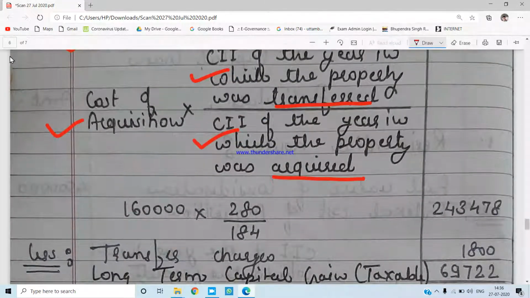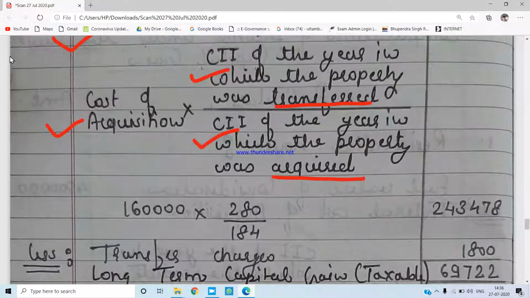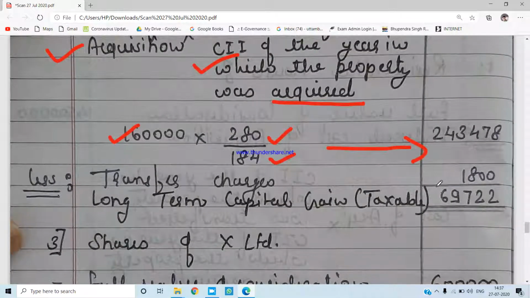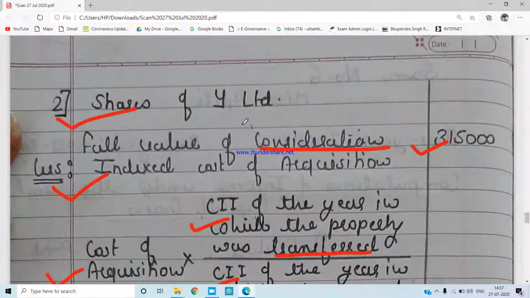Now, here the property is acquired in the year 2011-12. At that time, the cost of acquisition was 1,60,000. She has bought it at 1,60,000 into the cost inflation index of 2018-19, which is 280, and for 2011-12 it is 184. If you solve this, you will get 2,43,478. Apart from that, she has spent rupees 1,800 to transfer the shares of Y Limited.